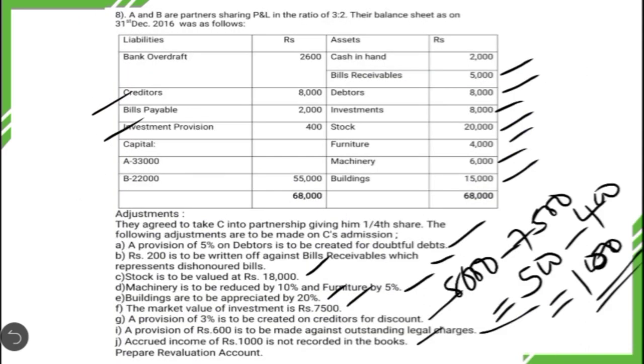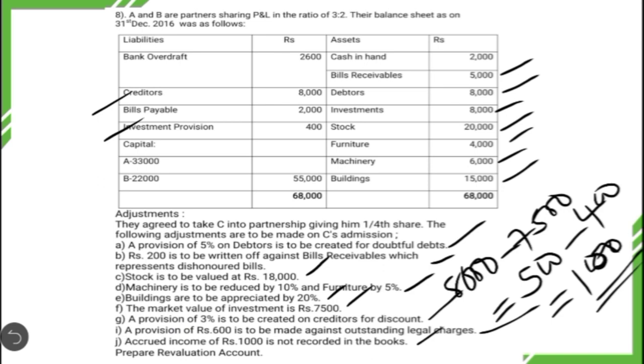Then the next adjustment, the market value of the investment is 7,500. If you compare, the book value earlier was 8,000, then the present value is only 7,500. If you just compare between these two values, there is a decrease in the value of investment, which is a loss to the extent of 500.